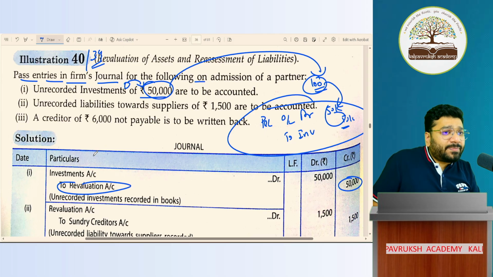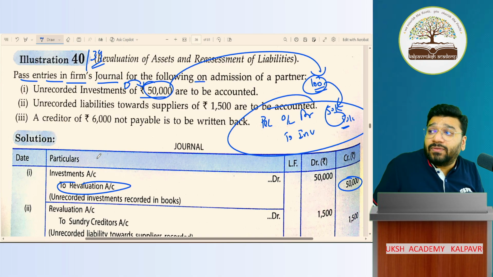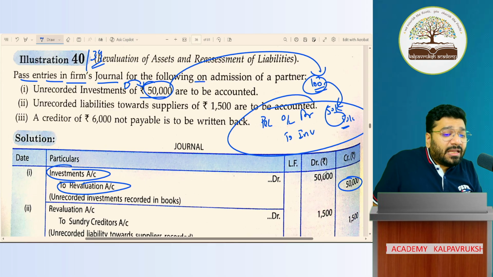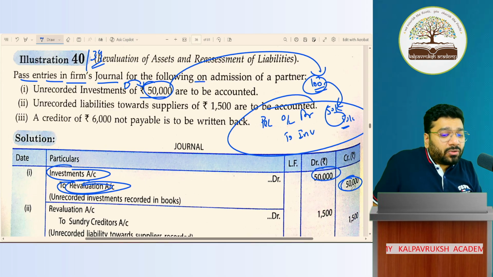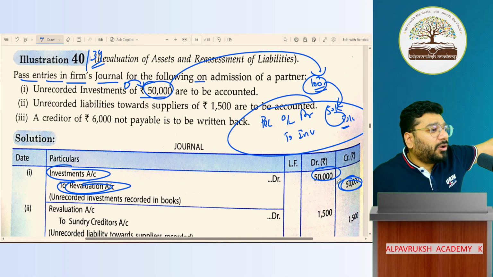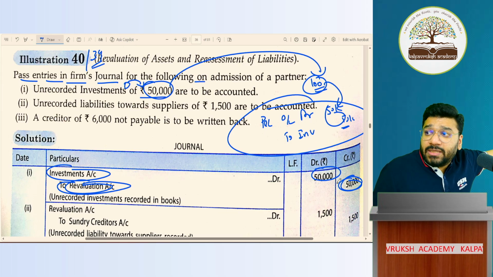So unrecorded investment, if you record, it will increase the value of the asset. To increase the value of the asset, give a debit in investment account. And this is a gain. So credit the gain in the reval account. Got it? Not got it? Logic clear or not clear? Online people, logic clear or not clear?